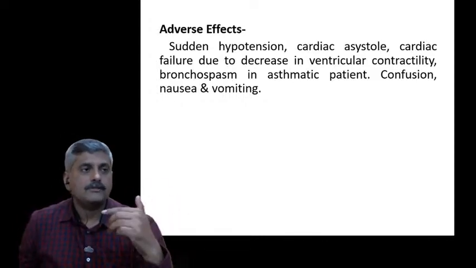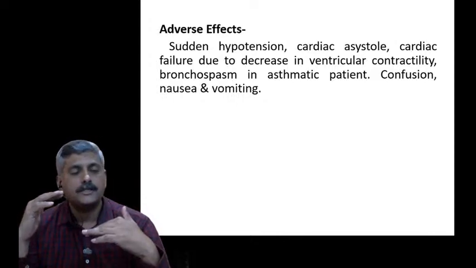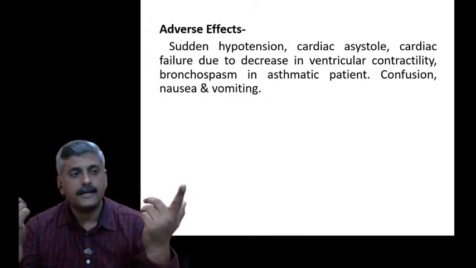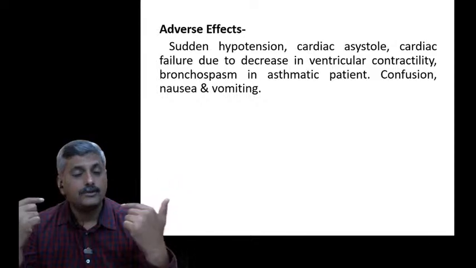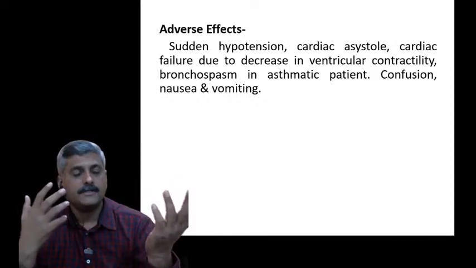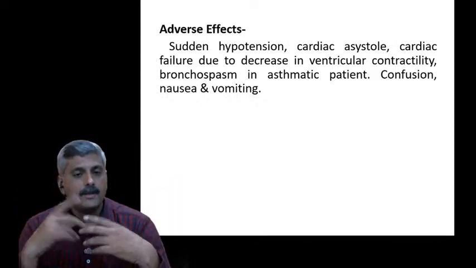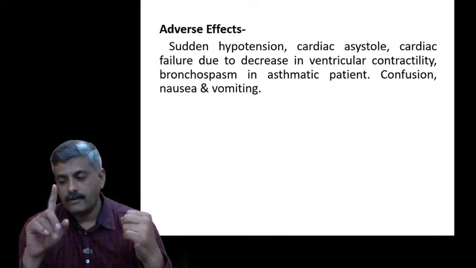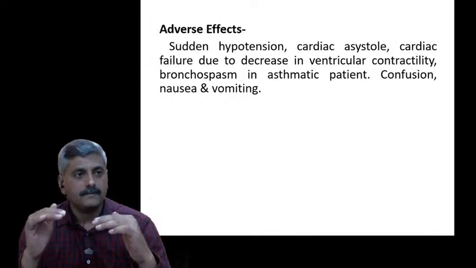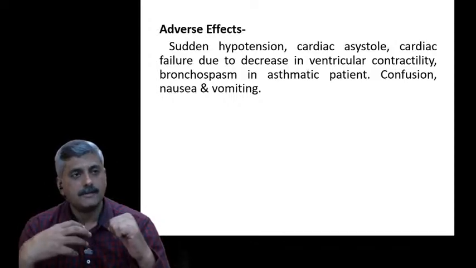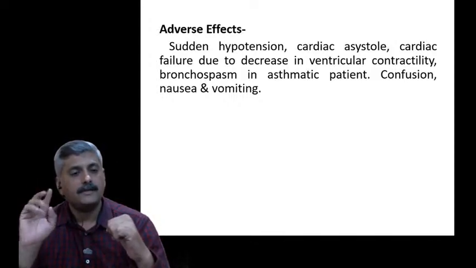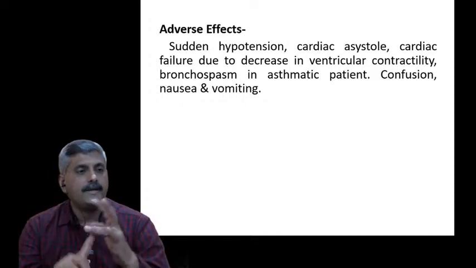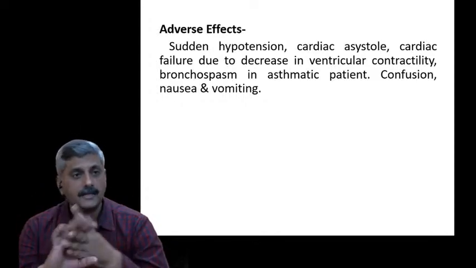Why confusion? Because sufficient oxygenated blood does not reach the brain, and due to that there is one more possibility that the patient has nausea and vomiting. Supply of oxygenated blood is a very important thing. When you have less oxygenated blood supply, the patient has symptoms called nausea, vomiting, confusion. Likewise, symptoms arise.